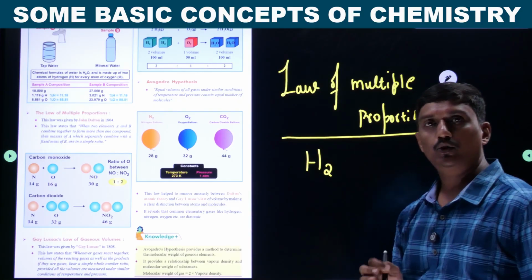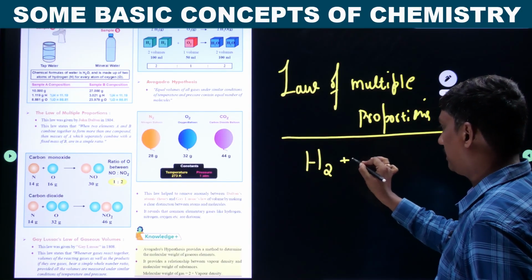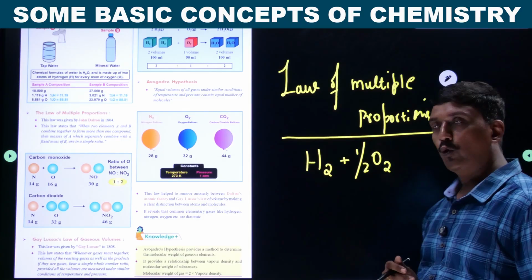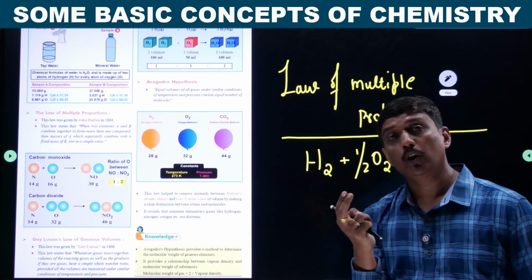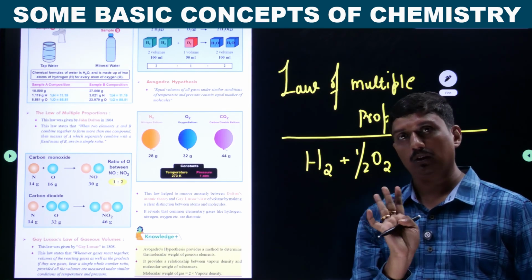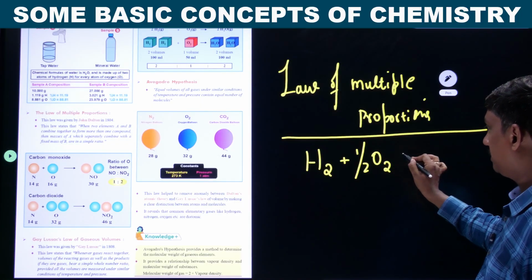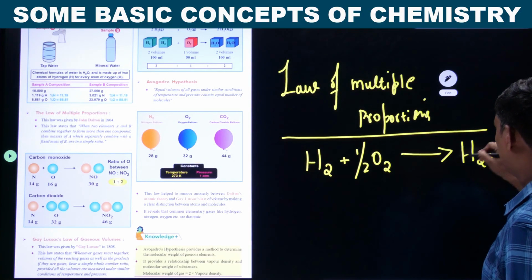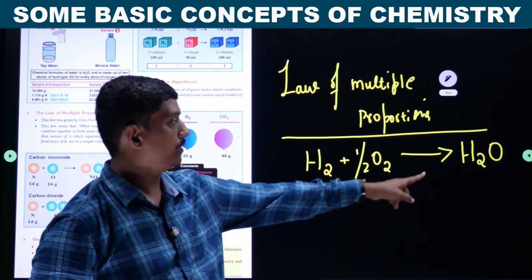H2 means you have taken one molecule of hydrogen and half O2, which means one oxygen atom or half a mole of oxygen molecule. Both are the same. Half means you will get O only. See what is the product? H2 plus half O2 gives water.